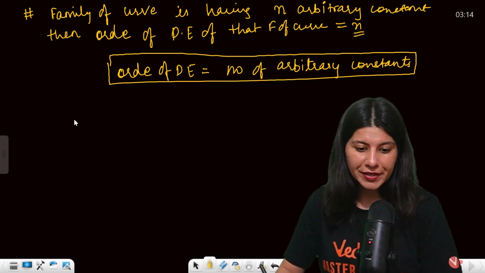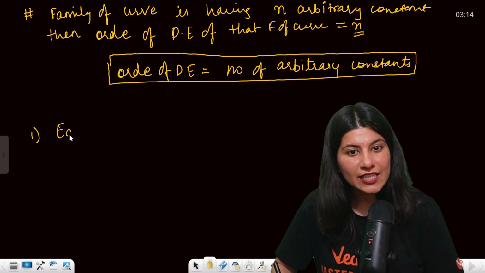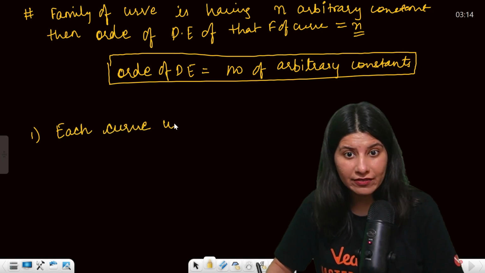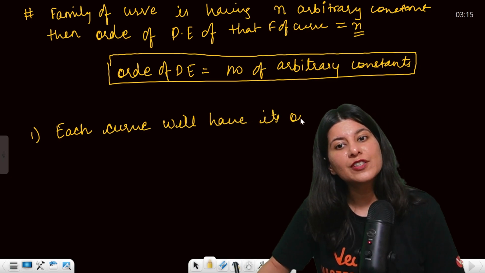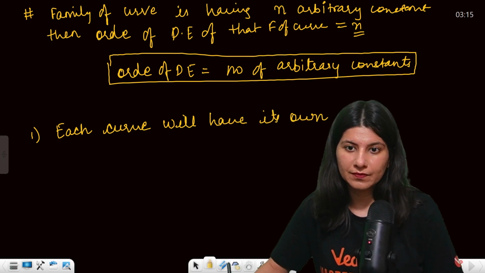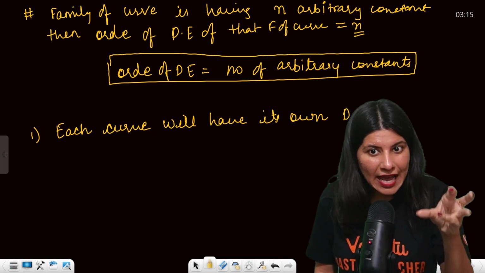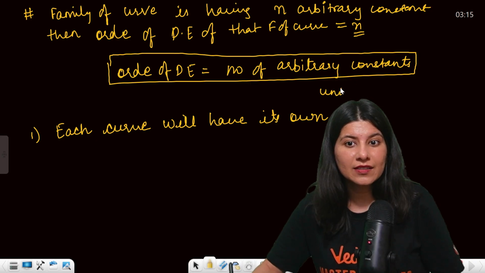Now a few points related to differential equation. Now each curve will have its own differential equation. Okay, so suppose a curve is given to you, it will have its own unique differential equation, guys.